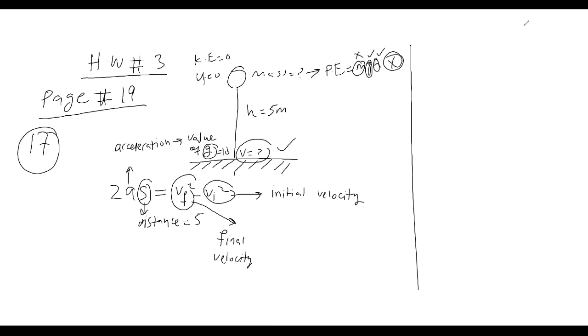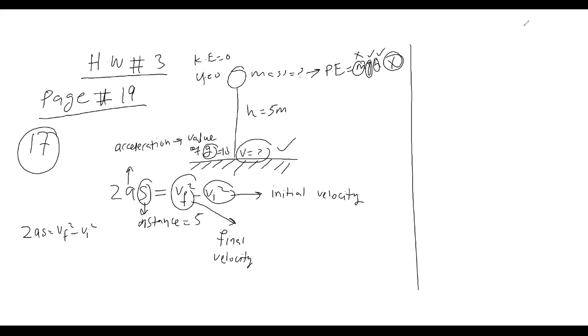Then we let the object fall down. When the object is falling down, its potential energy is converting into kinetic energy. I explained it previously. When the object just hits the ground, at that time we are going to find its velocity, which is its final velocity. So this is the equation 2as is equal to vf square minus vi square.